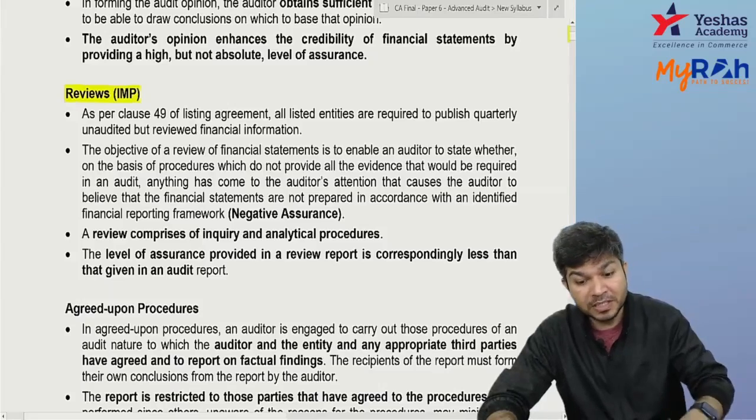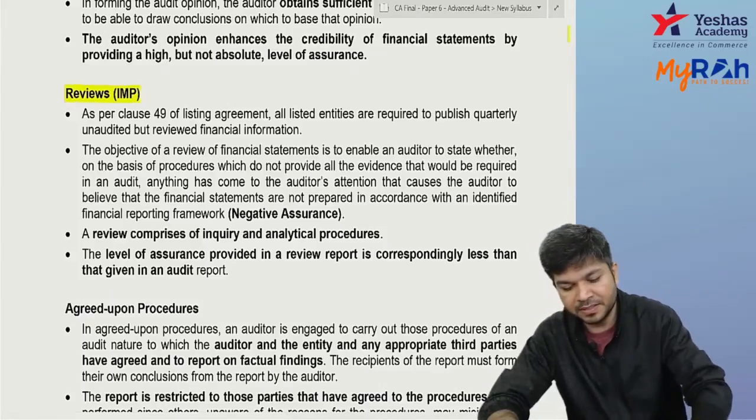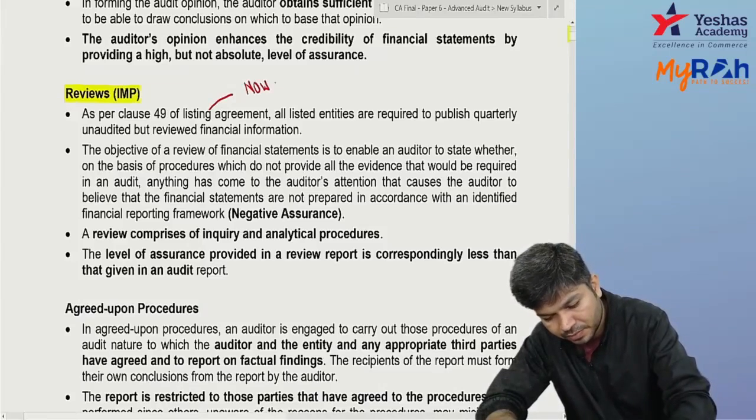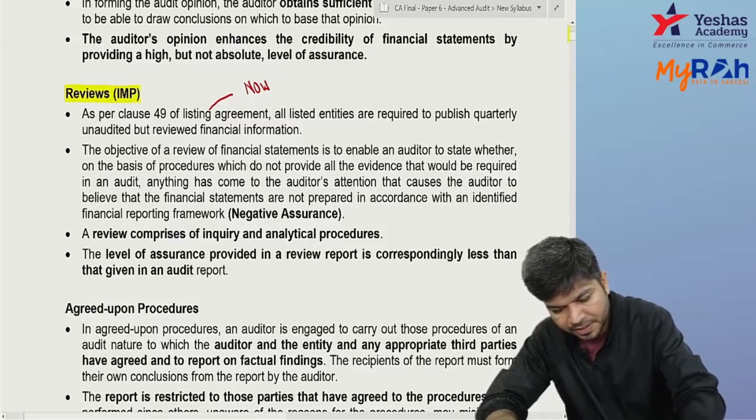As per clause 49 of the listing agreement, actually now it's not the listing agreement, now it's the SEBI LODR regulation.